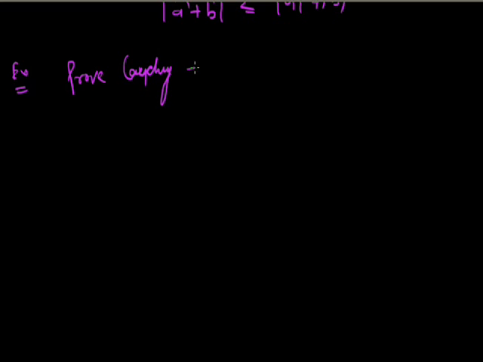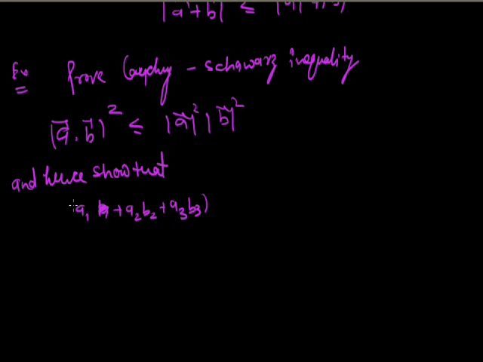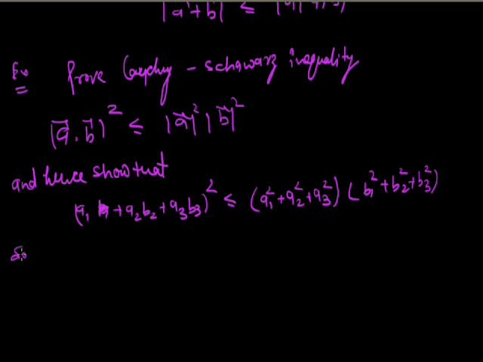Prove Cauchy-Schwarz inequality: A vector dot B vector whole square is less than or equal to the magnitude of A vector square times magnitude of B vector square, and hence show that (a1 b1 + a2 b2 + a3 b3) whole square is less than or equal to (a1 square + a2 square + a3 square)(b1 square + b2 square + b3 square). Now let's see the solution.